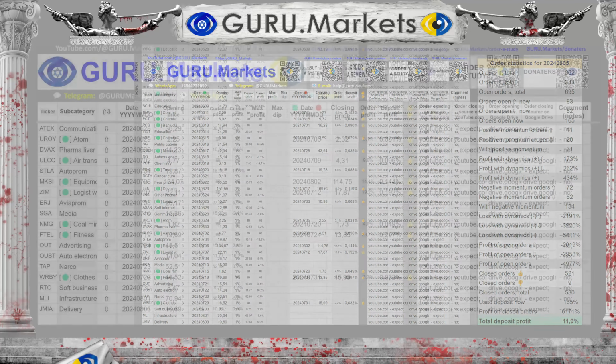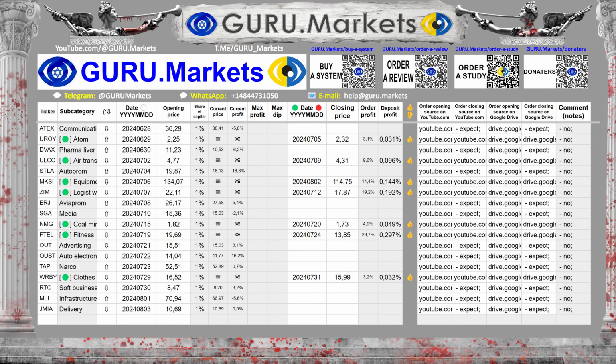Based on the analysis of the security of the company Snap Inc., the information and reference system GURU.Markets made the following decision: do not open a deal, because Snap Inc. is an overvalued subcategory company.